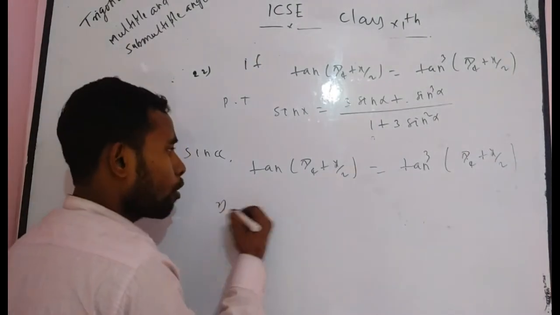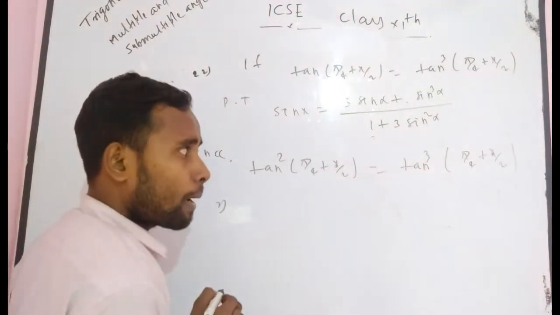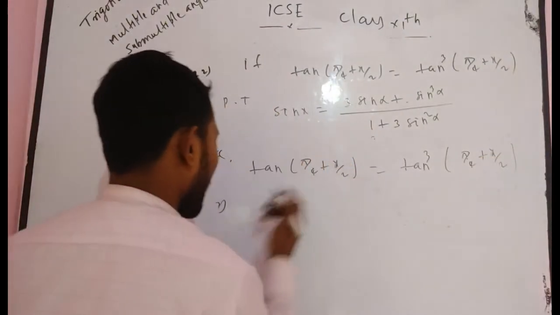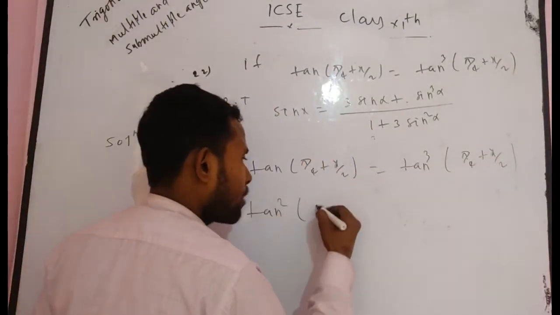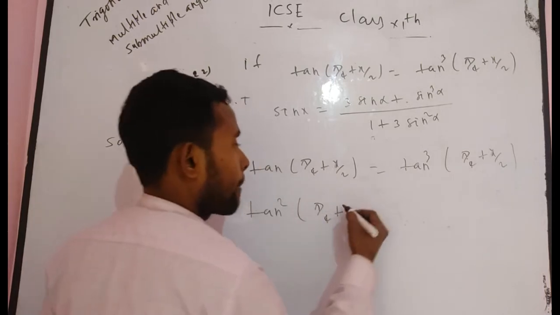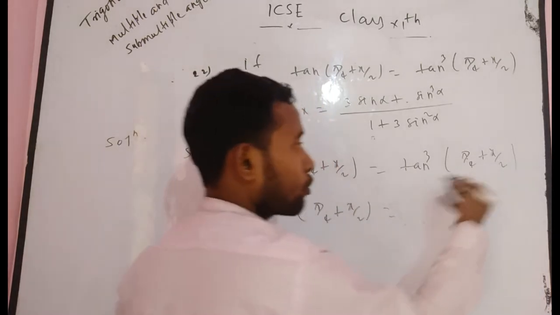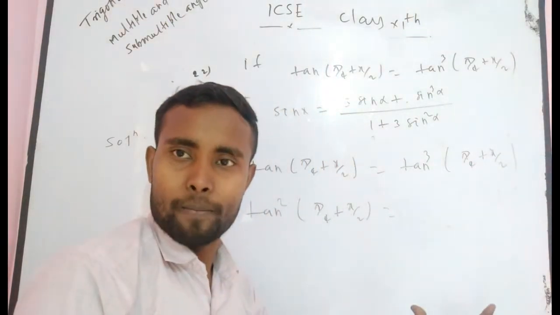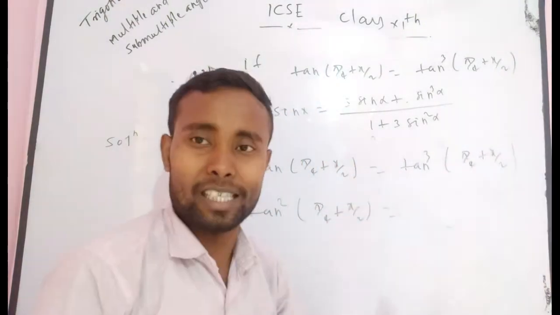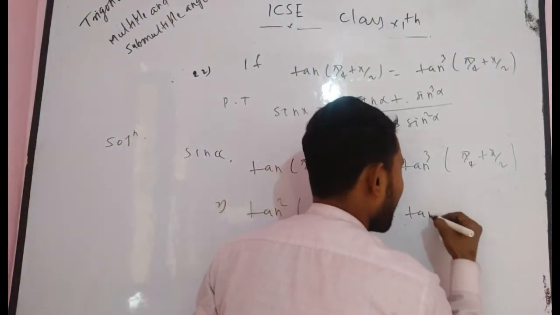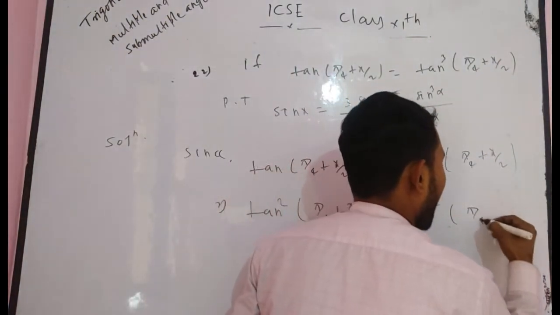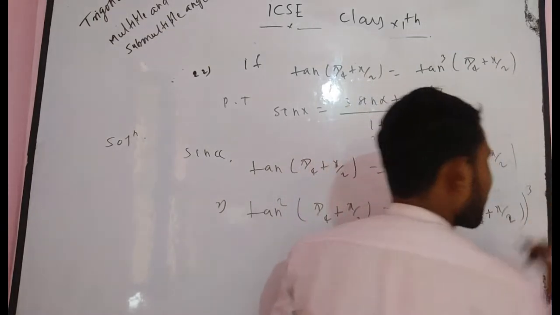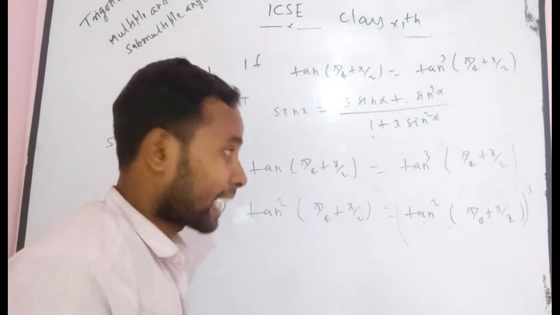After squaring on both sides, you get tan square of (pi/4 plus x/2), and if you square, you get tan of (pi/4 plus x/2) whole to the power 6. In that case it becomes the power 6, which can also be written as tan square of (pi/4 plus x/2) whole to the power 3. I think you understand better.